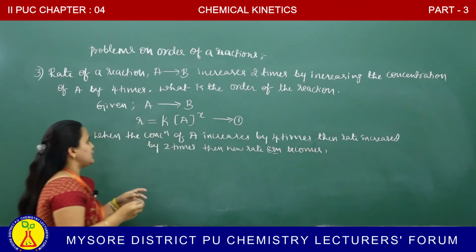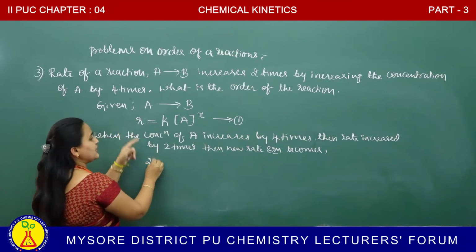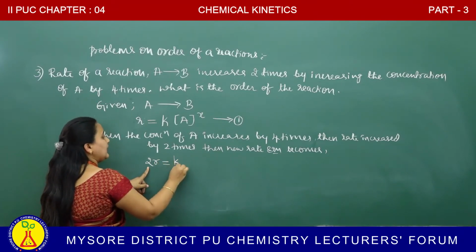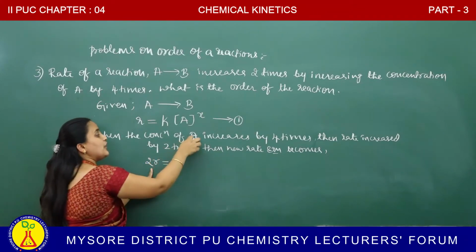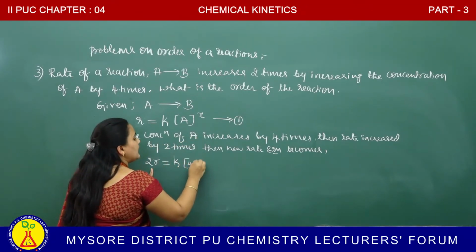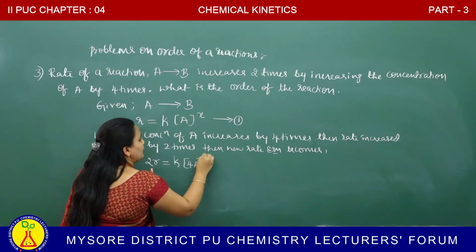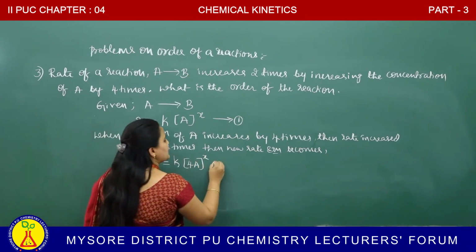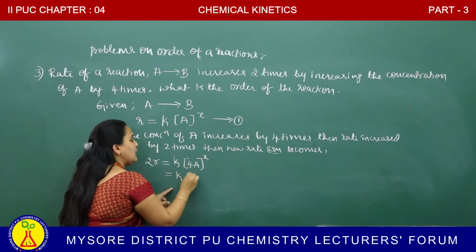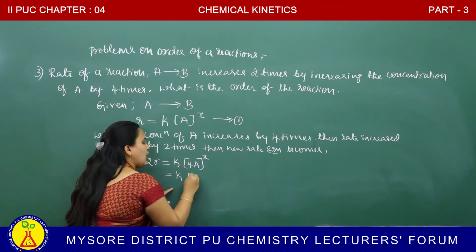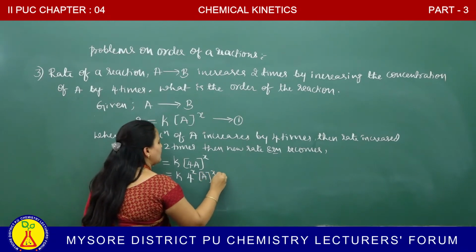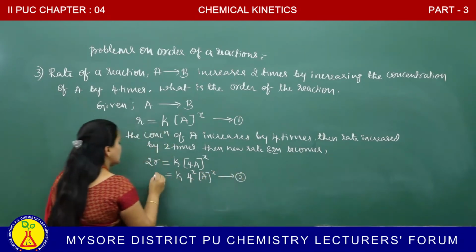How do you write the new rate equation? See, rate of reaction increases by 2 times means R becomes 2R. When it becomes 2R, the molar concentration of A is increased by 4 times, therefore it is multiplied with 4A to the power of X. This equation is named as 2. K, 4 is the constant, outside take 4 to the power of X, molar concentration of A to the power of X. This equation is named as 2.